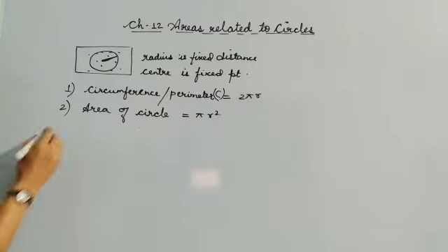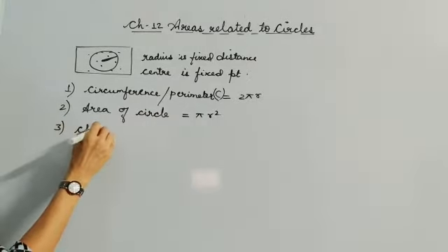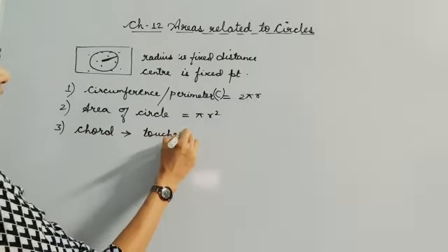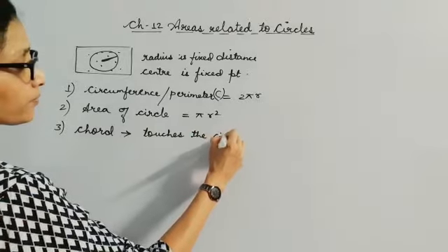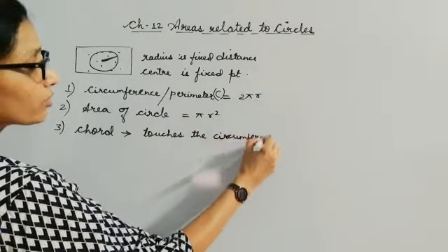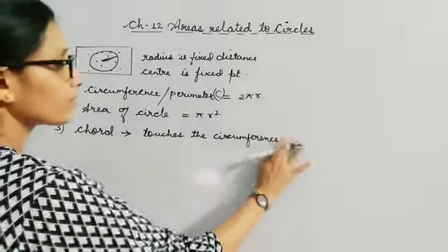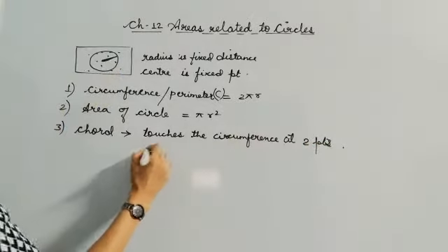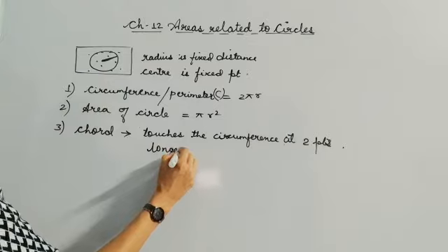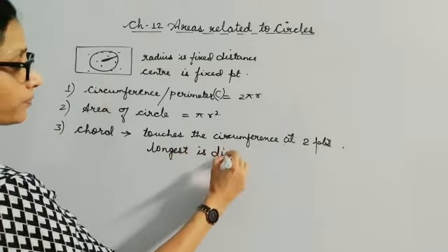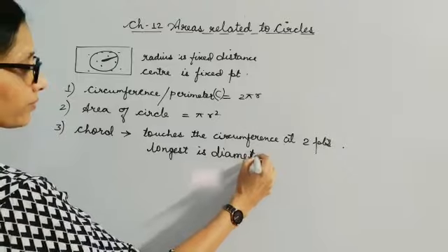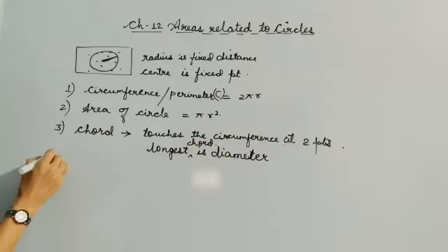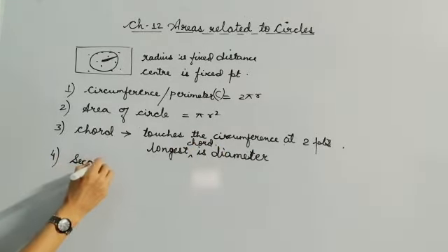Now come on to the terminologies. You have read about chord. So chord is a line which touches the circle at 2 points, touches the circumference at 2 points. So this is your chord, and you have also read that longest chord is diameter. Longest chord is diameter.